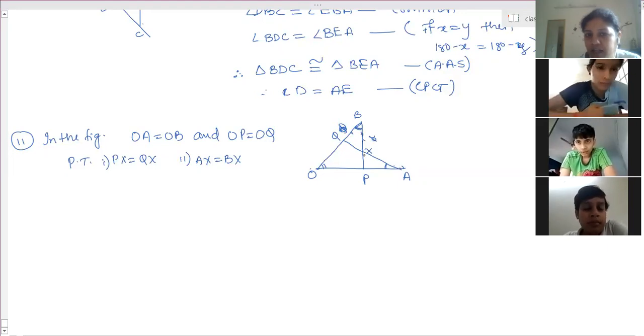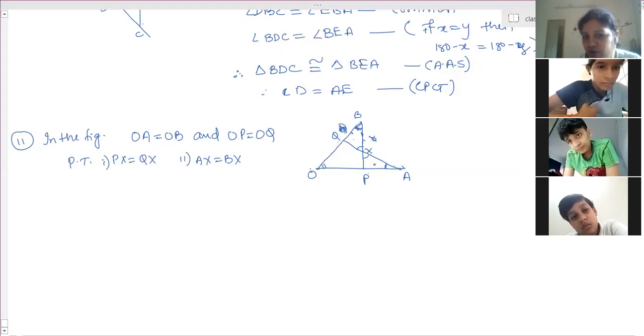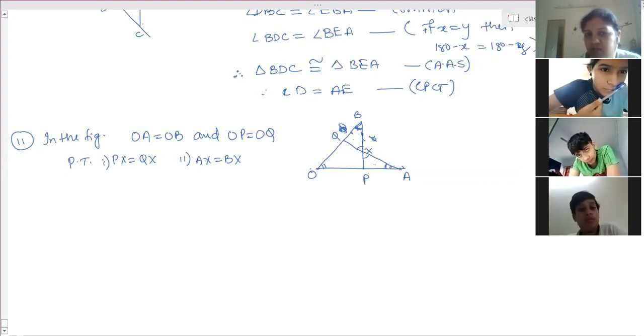BXQ and AXP. In that, this is a vertically opposite angle. These two angles we have proved equal, and then BQ is equal to AP. So therefore by AAS congruency, these two triangles are congruent. Therefore we can write PX is equal to QX and BX is equal to AX.